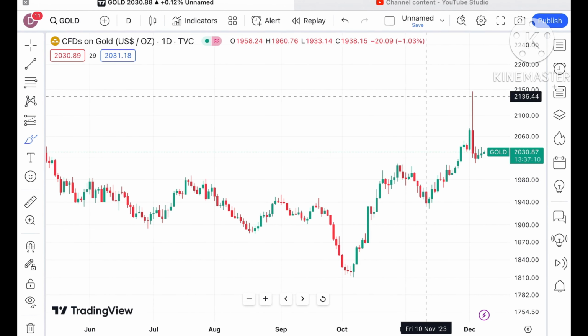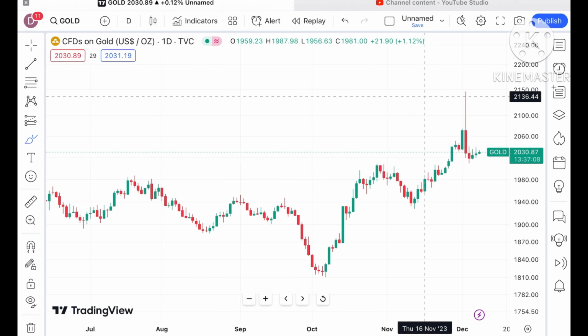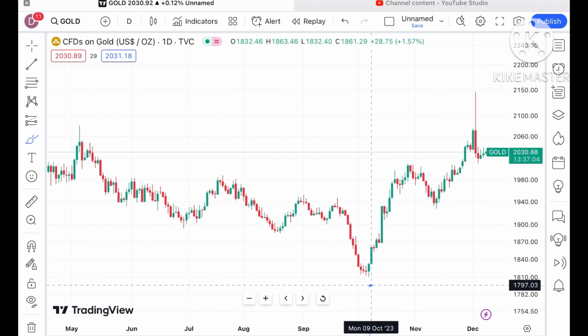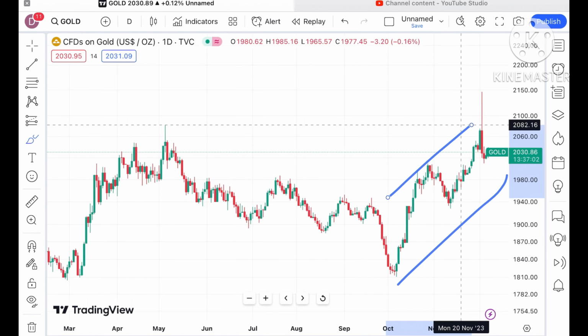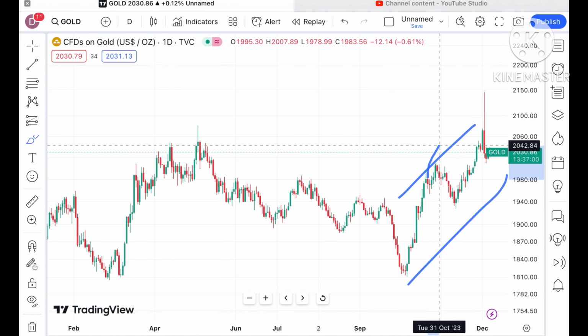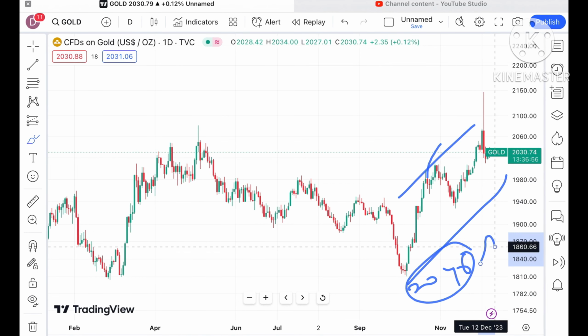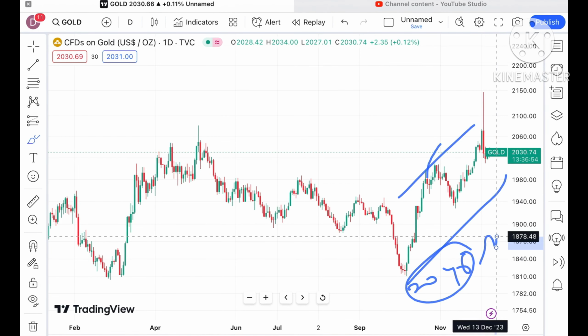Now if you look at this particular trend, from 3 days there is a continuous upside. The overall trend is upside, and two things are supporting this. As soon as it starts going above a level of 2046, we will see a further upside movement for the price of gold.